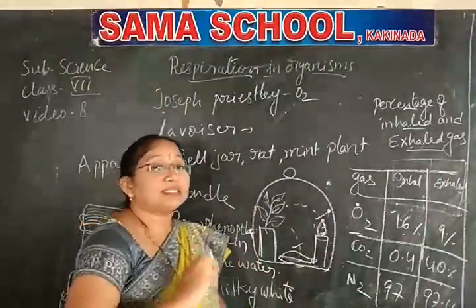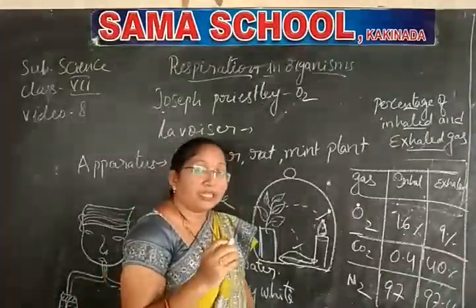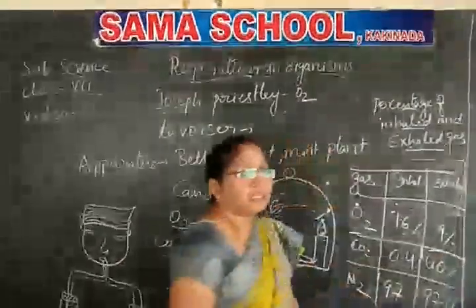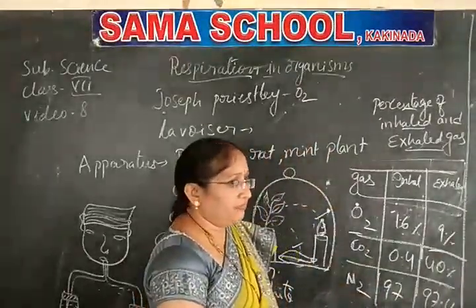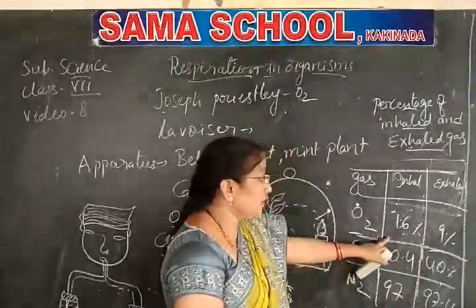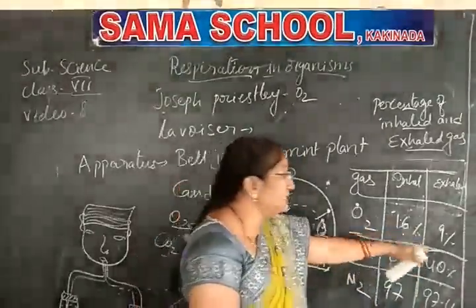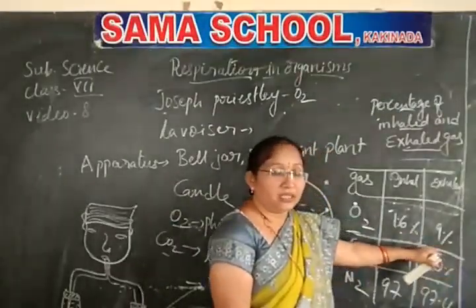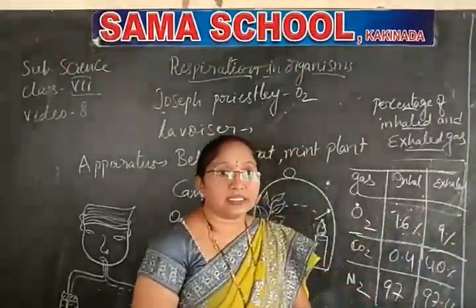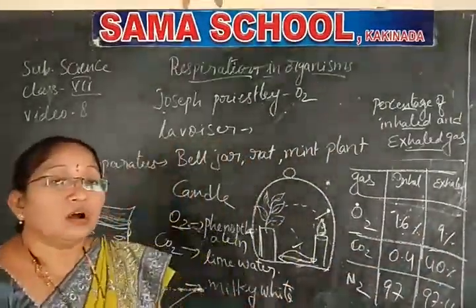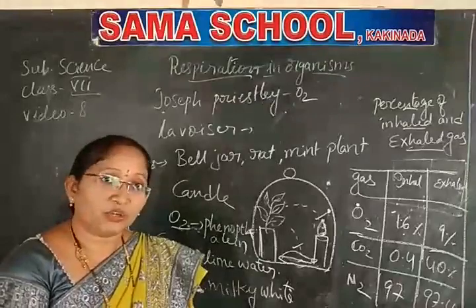The same gases are present in both exhalation and inhalation. But what is the difference between these two? What is happening to the remaining percent of oxygen? I'll continue that in the next class. So up to that, I hope you understood all these revised ones, and thank you for watching this video.